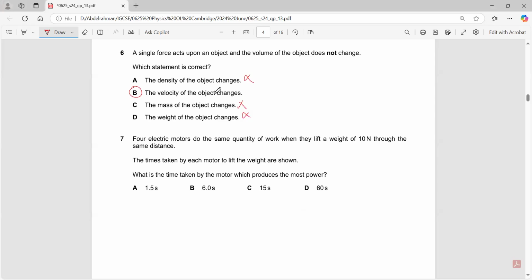Four electric motors do the same quantity of work when they lift a weight of 10 newtons. The time taken is shown. What is the time for the highest power? How can I increase the power? Power equals energy over time, or work done over time. So to increase the power, you need to decrease the time.